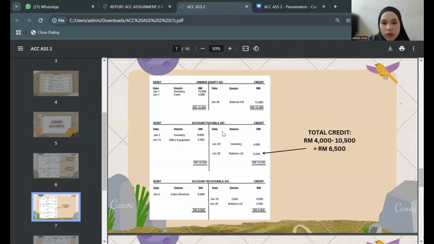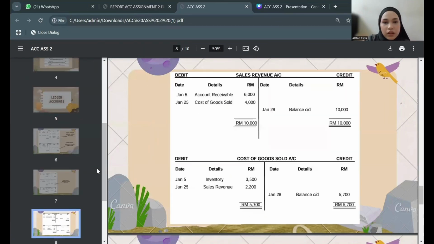So same goes to account receivable. And then this is for sale revenue account. We have account receivable, cost of goods sold at the debit side. So the total is 10,000 and the carry down will be 10,000. And then cost of goods sold account, we have inventory, sale revenue at the debit side. So the total will be 5,700.